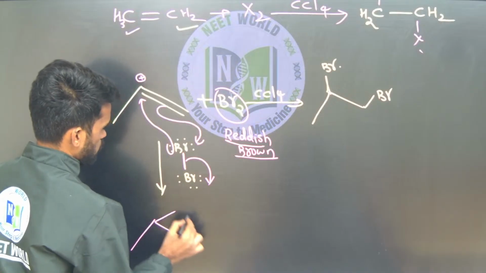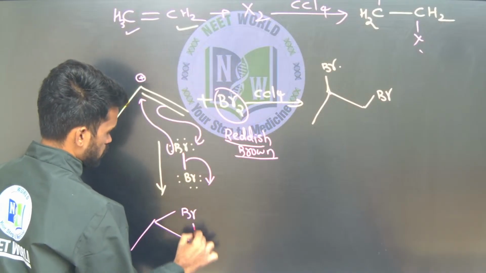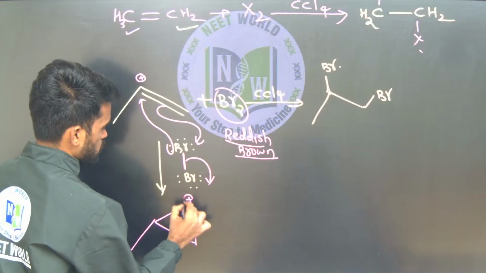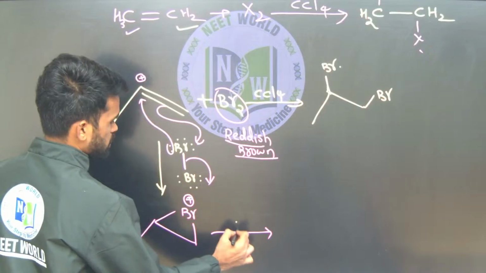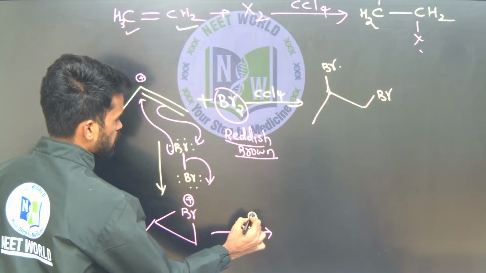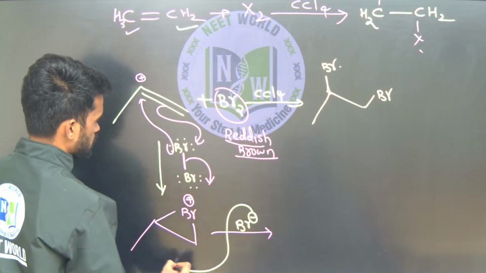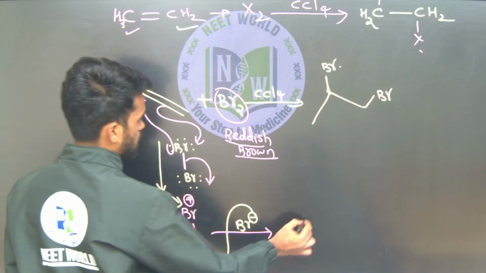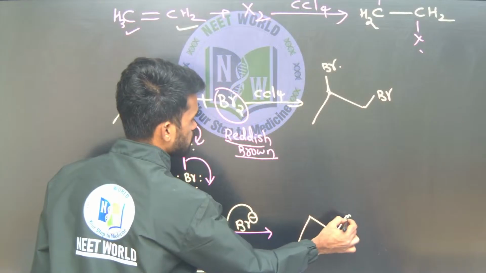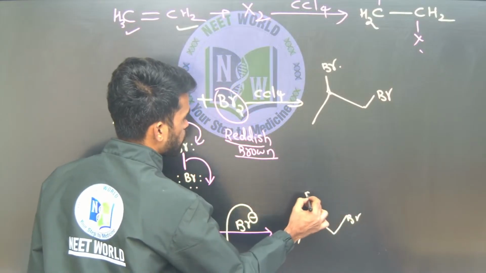Okay, so bromine like this. So you can place a positive charge on this bromine now. One more bromine atom is there, which is coming out as a bromide ion. That will attack one of these carbon atoms of the 3-membered cyclic ring. This is the halonium ion mechanism, you can say. So bromine here and one more bromine here.